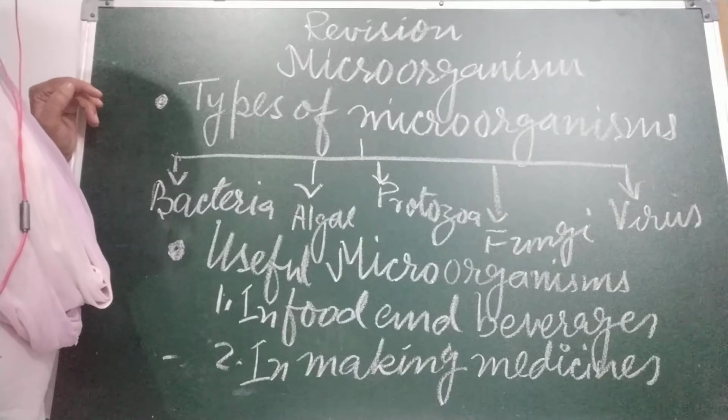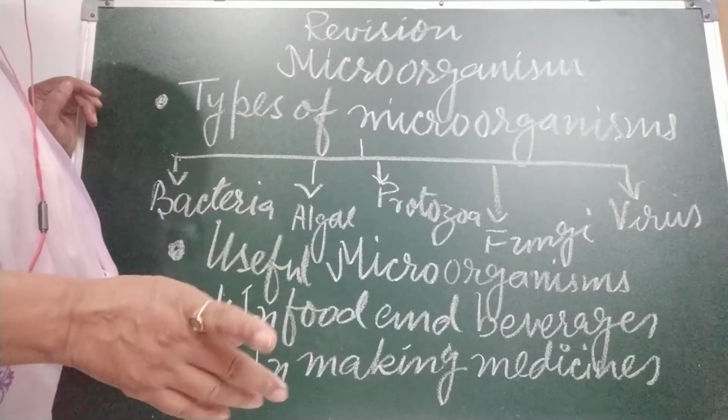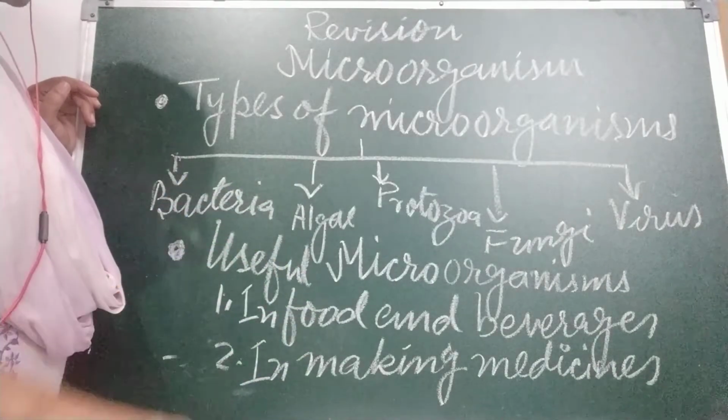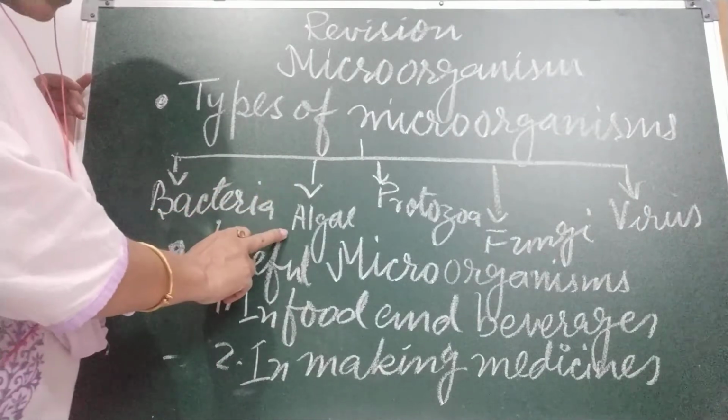First is rod shaped. We also call rod shaped bacteria bacilli. Second is spherical, we call that cocci, and third is spiral, we call them spirilla. Now come to the algae.